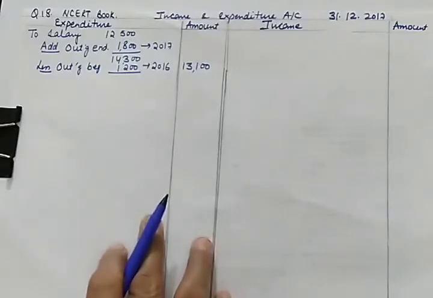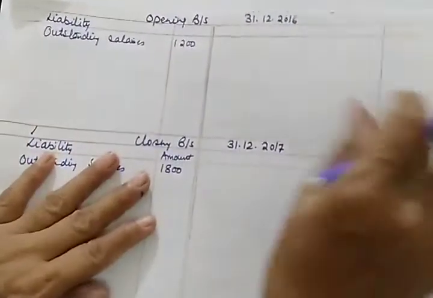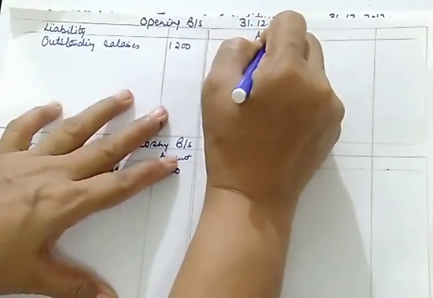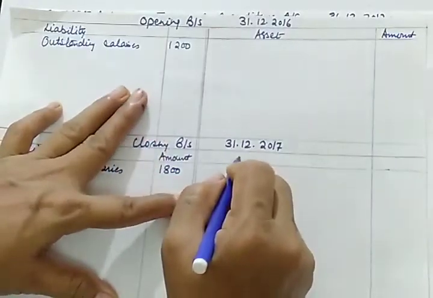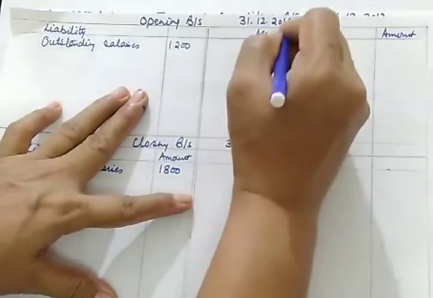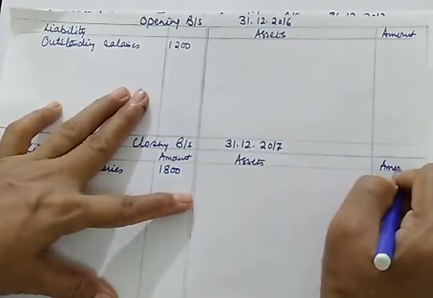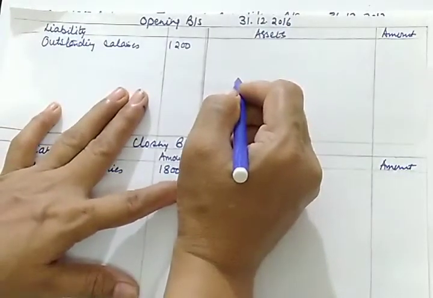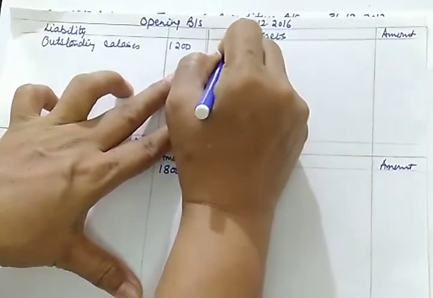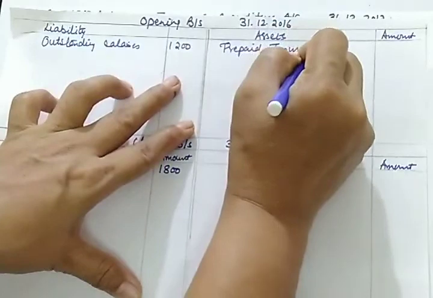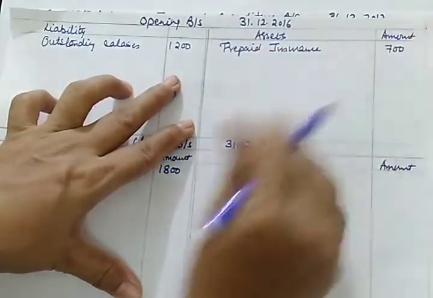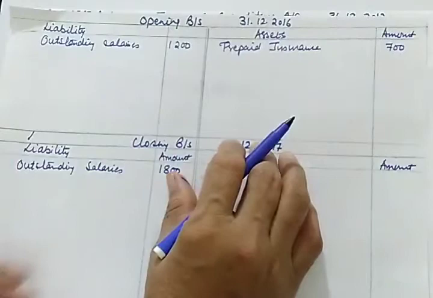Now the next item is insurance prepaid. You know that at the beginning as well as at the end it's our asset, so it will be shown on the asset side of the balance sheet, both balance sheets, opening as well as closing. Opening balance of prepaid insurance is 700 and the closing balance is 300.